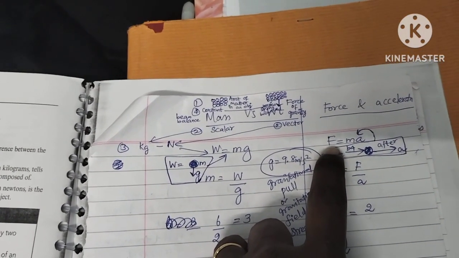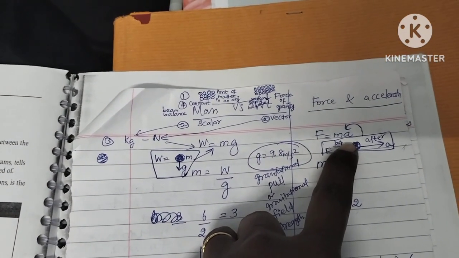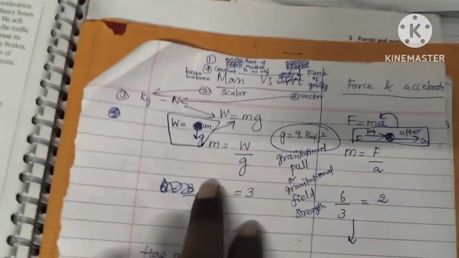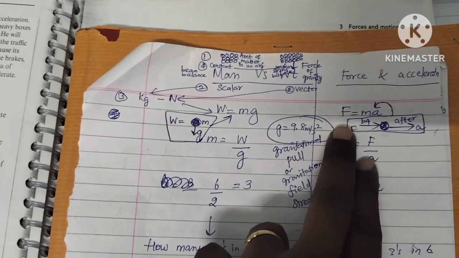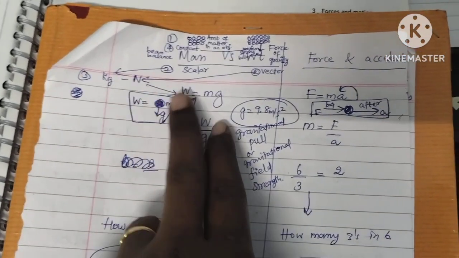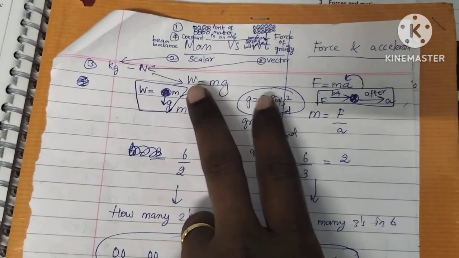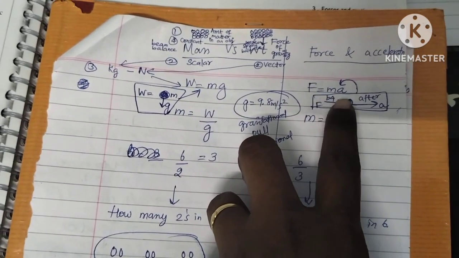W is force per kilogram. So the unit for both is Newton. Weight is measured in Newton, force is also measured in Newton. So there are two kinds of equation, let's see them right now. Weight is equal to mg Newton, force is equal to ma Newton.